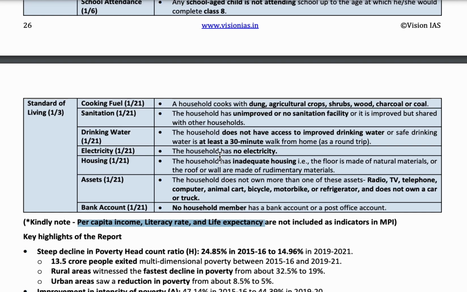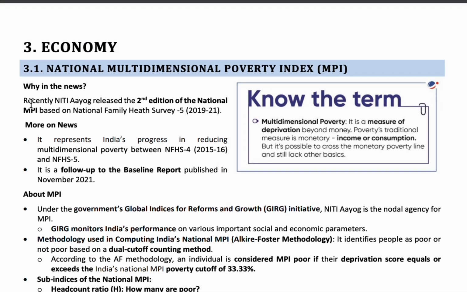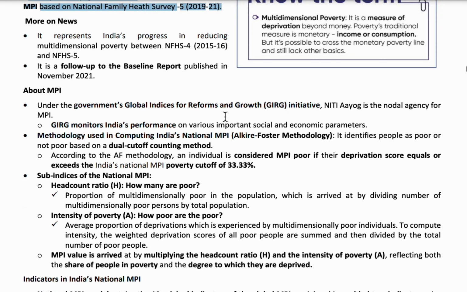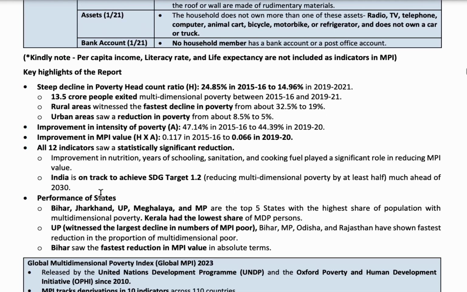This was in the news because recently, based on the National Family Health Survey 5 of 2019-21, NITI Aayog has released the second edition of the National Multidimensional Poverty Index. As per the report, Bihar, Jharkhand, Uttar Pradesh, Meghalaya and Madhya Pradesh share the highest multidimensional poverty.